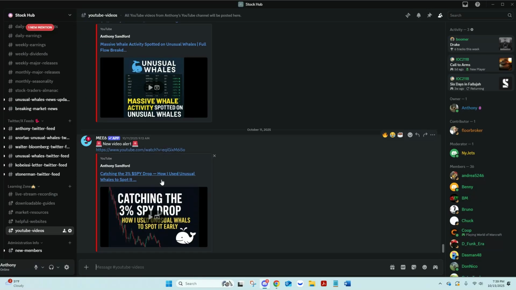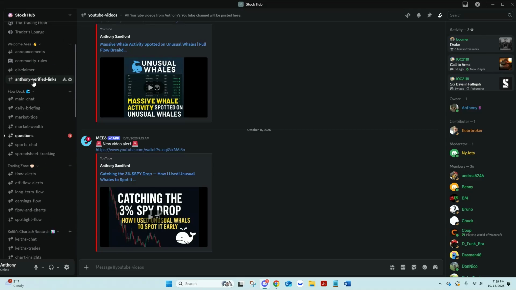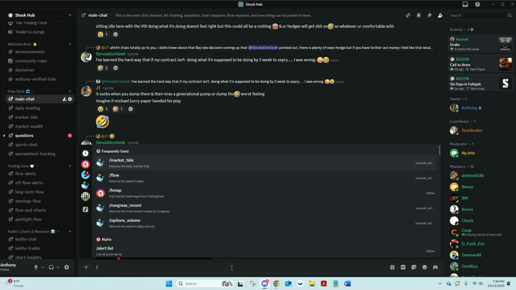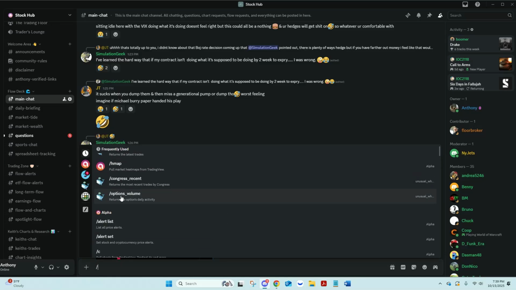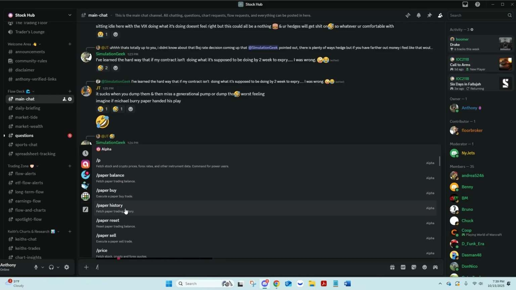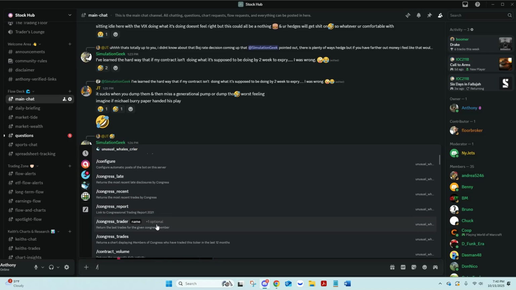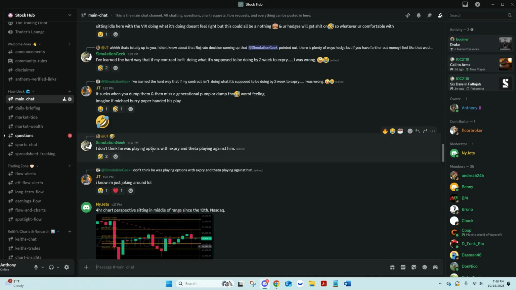So that's just the overview of the Discord, and I do want to touch on one more thing, sorry. If you come up here, there is the free Unusual Whales bot here too. So if you just do the slash here, you can pull it up, and you can pull up flow, and a bunch of other info in here as well. Like if you want to look at Unusual Whales analyst flow, big flow chart, and you get, I think it's 6 a day to use. In the future we'll look at whether I can get more people to actually use the bot. I would like to get the paid Unusual Whales bot, but if nobody's using it, it's kind of a waste. But yeah, these are built in here, and that's the overview of the Discord.